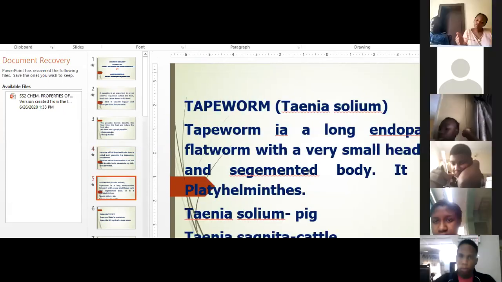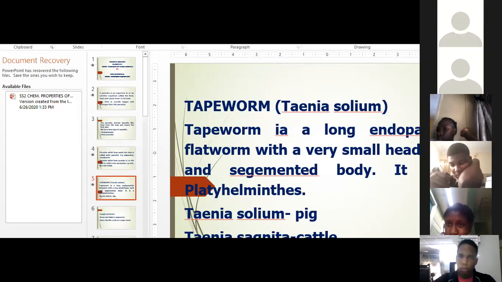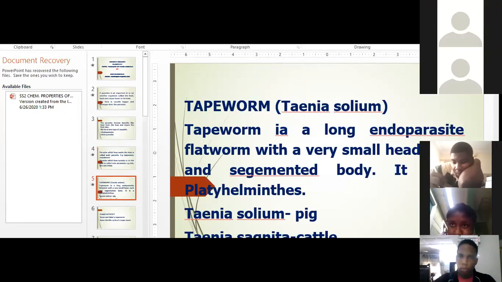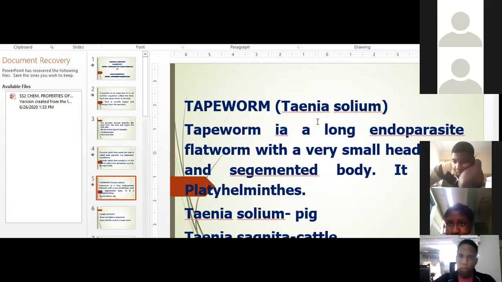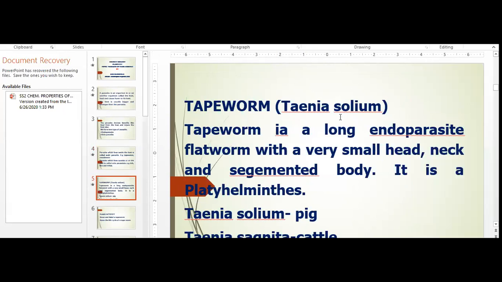Now, we want to look at tapeworm. Tapeworm is called Taenia. We have two types. Please listen. Taenia solium or Taenia saginata. That's the botanical or scientific name for tapeworm.